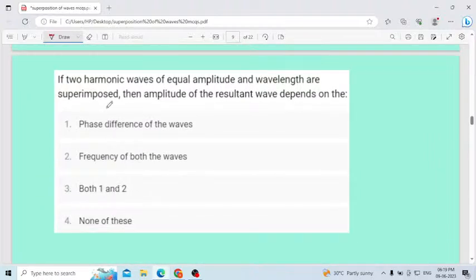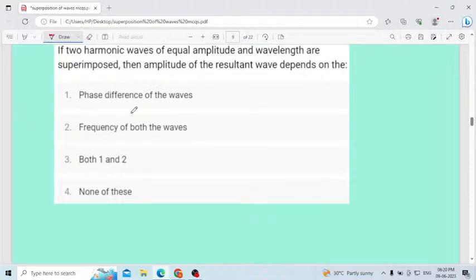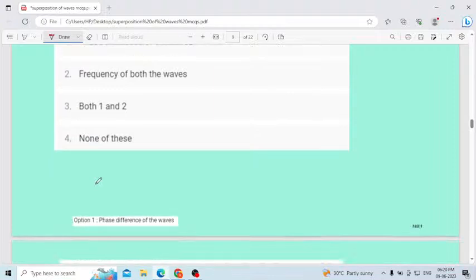Next question. If two harmonic waves of equal amplitude and wavelength are superimposed, then the amplitude of the resultant wave depends upon what? Two harmonic waves with the same amplitude and wavelength, when they get superimposed, what will the amplitude of the resultant wave depend on? First option, phase difference of the wave. Second, frequency of both the waves. Third option, both 1 and 2. Fourth one is none of the above.